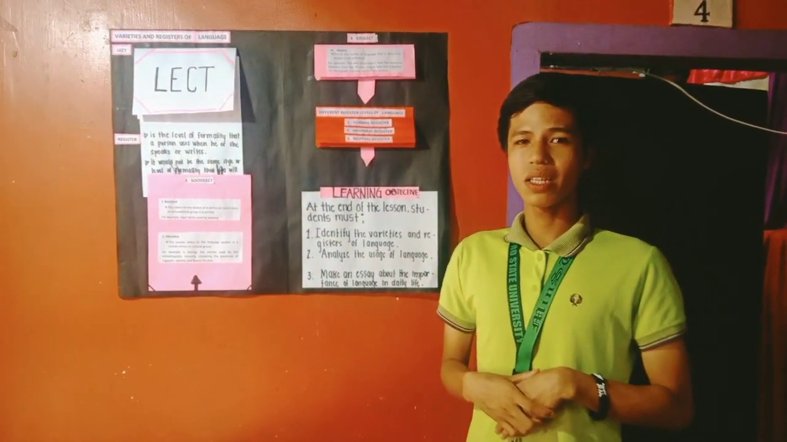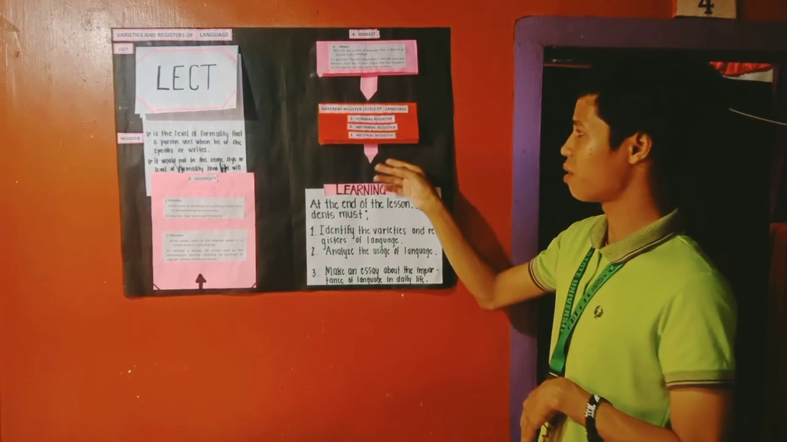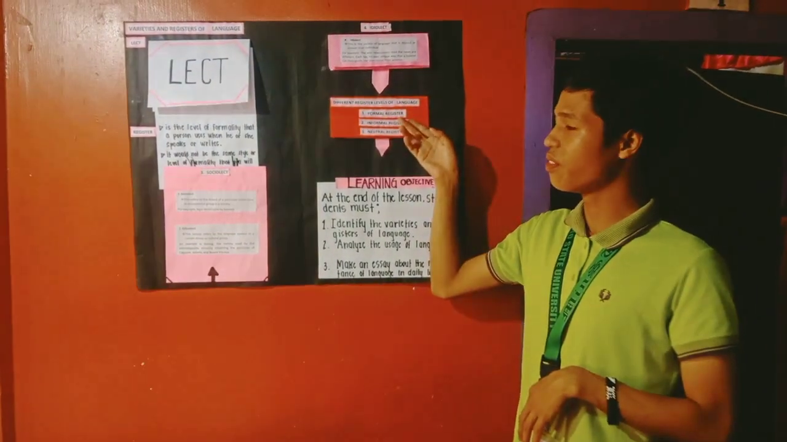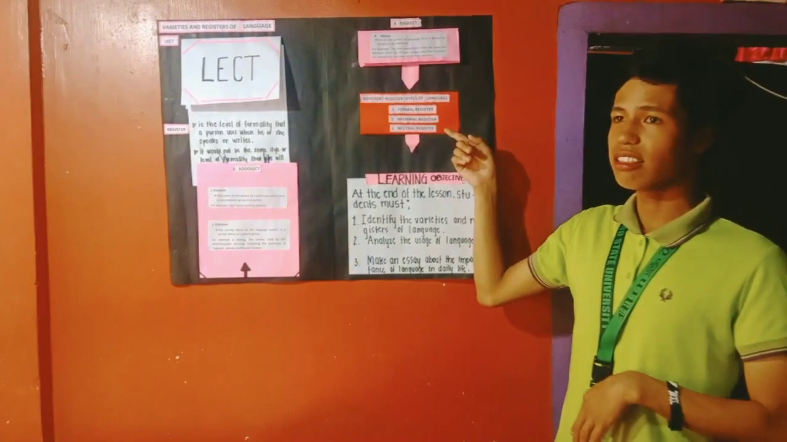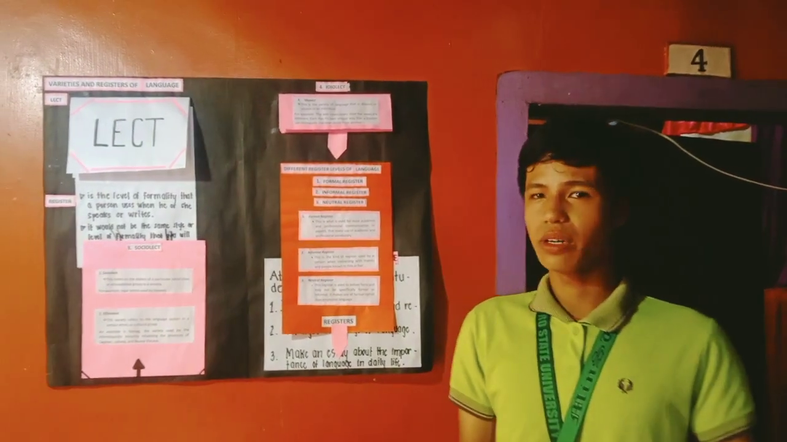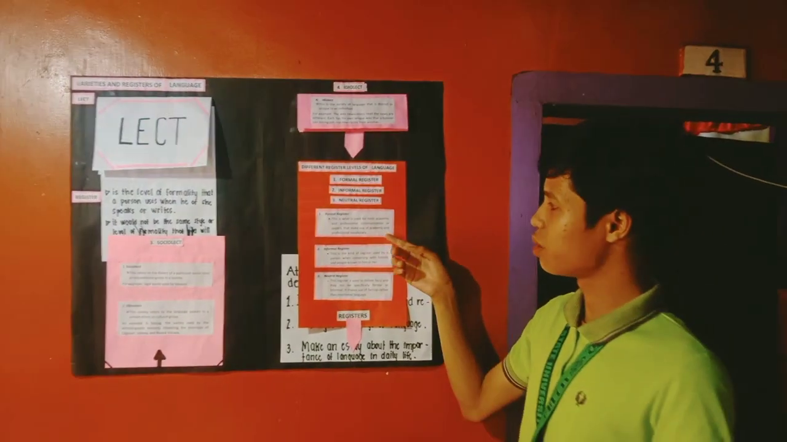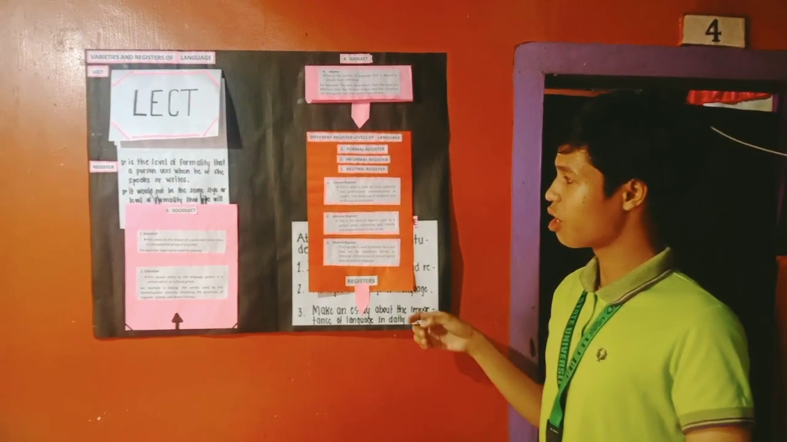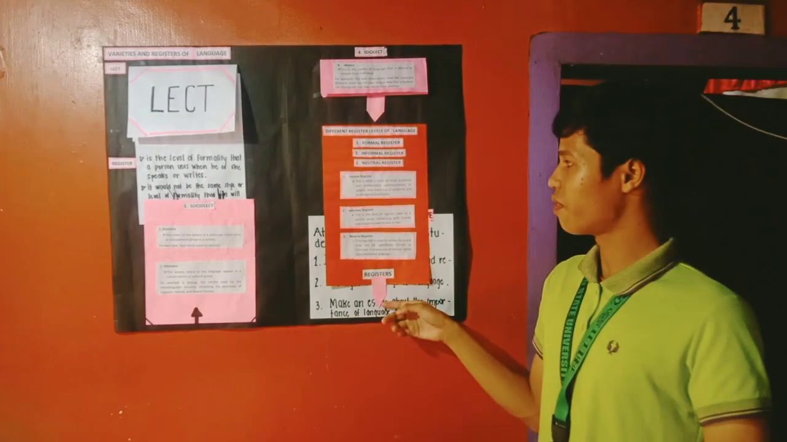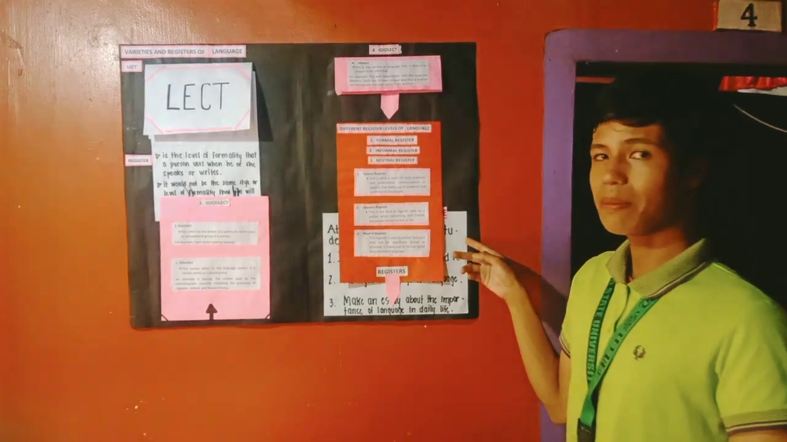Lastly, we are going to discuss the different registers, the levels of language. First, we have the formal register, second, informal register, and third, neutral register. First, we are going to define formal register. This is what is used for most academic and professional communication, or papers that make use of academic and professional vocabulary.